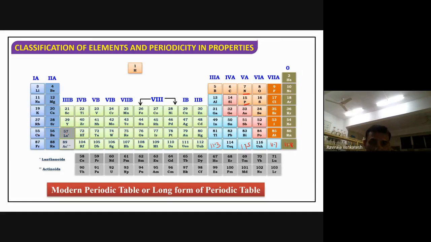So what I am saying here, hydrogen's position is still uncertain. That is the reason it is placed separately. But some periodic tables place it here. If you observe some of the periodic tables you have at home, they place it here, but the position is uncertain. You can't place it in the first A group elements.